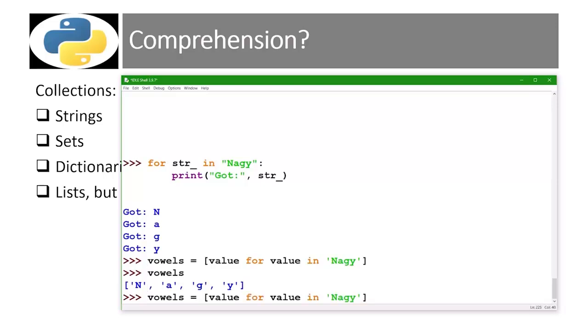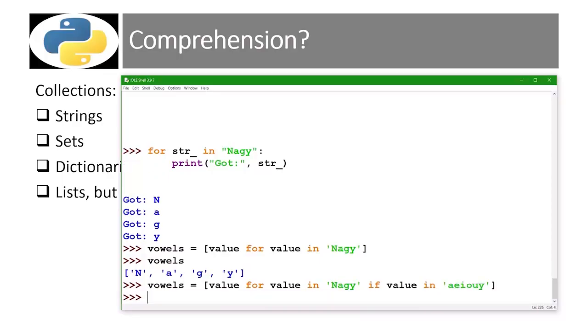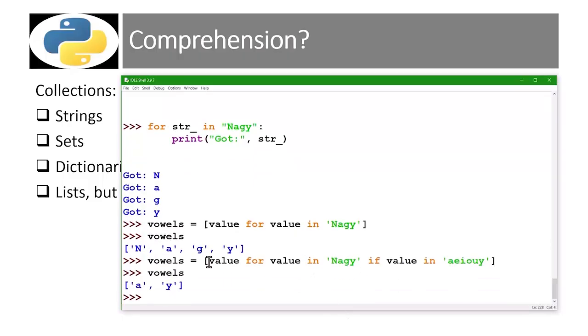But notice here that each value is simply going to be put into the list by virtue of the fact we are iterating through my last name. Keeping up with the idea of collecting vowels, of course, we all know that a vowel in the English language is simply one of A, E, I, O, U, as well as sometimes Y. And now we see how well we have filtered so as to collect any vowels, once again, in my last name. Very difficult to understand, perhaps. List comprehensions are very high on the to-do list for anybody who wants to master Python, certainly any interview questions. Keeping in mind that we do indeed have string sets and dictionaries, but no tuples.